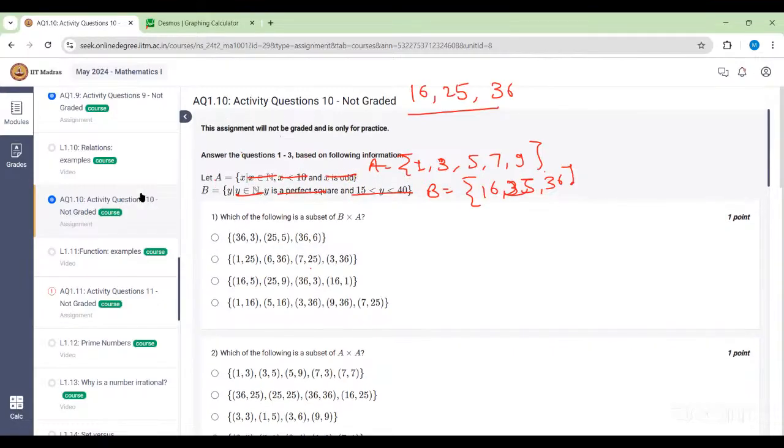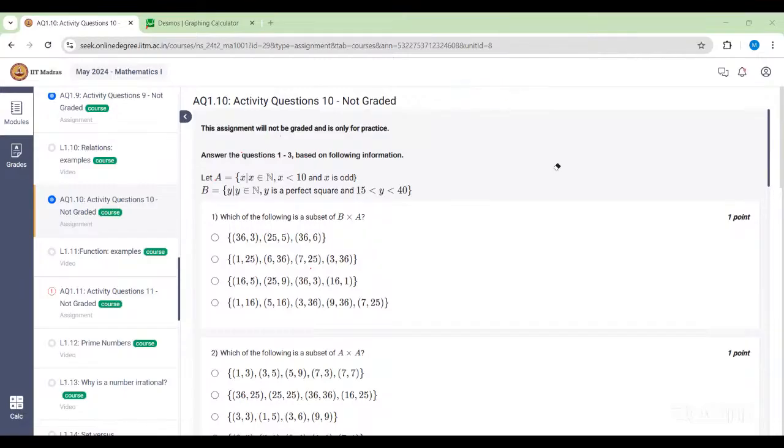I was confused about this 15 and 40. Okay. So see, why between 15 and 40? You don't have to consider 15. You don't have to consider 40, because it is a strict inequality. 15 and 40 are also not perfect squares, madam. Oh, sorry. Yeah, for 40 I thought 20 squared is 400, not 40. Fine.